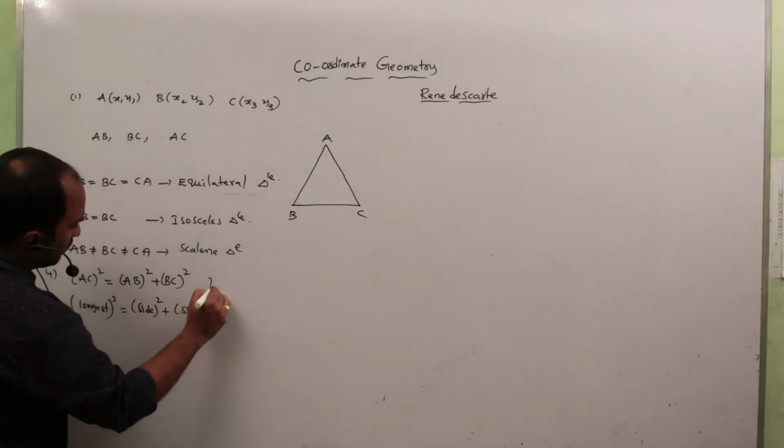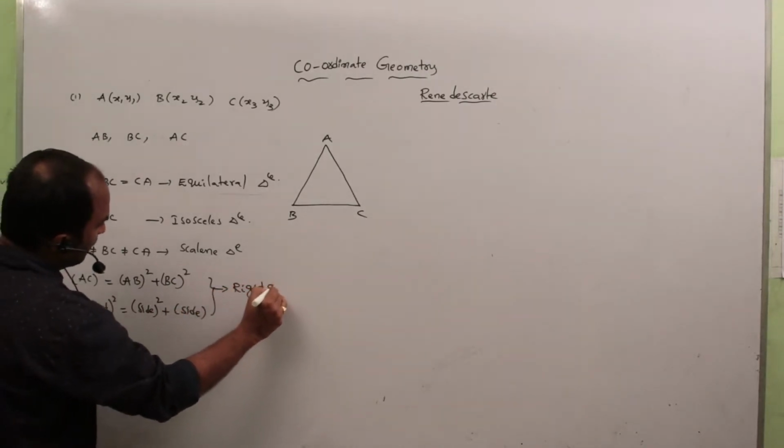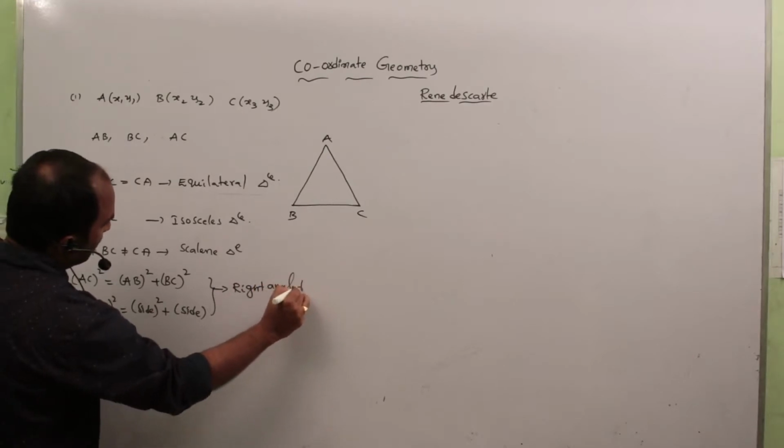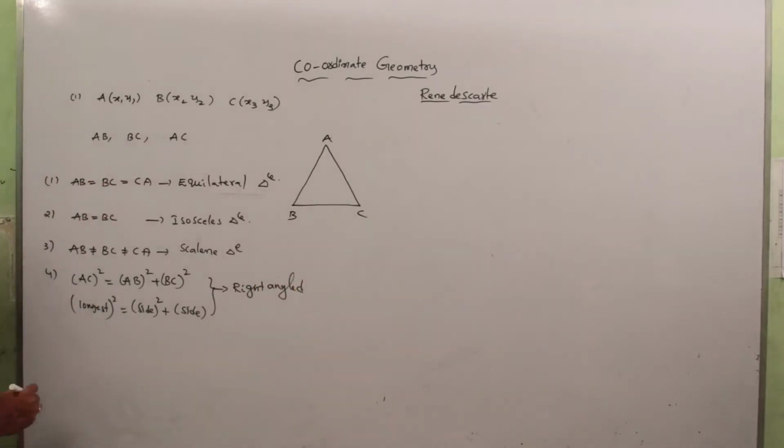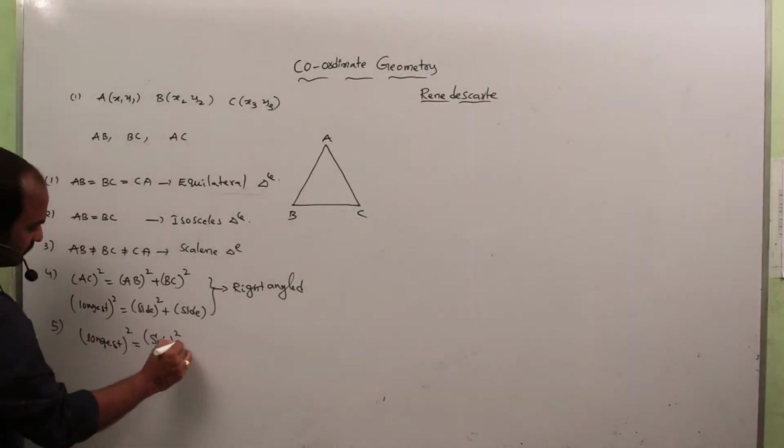Then the triangle is said to be a right angled triangle. So if we take a triangle that satisfies this condition, longest side square is equal to side square plus side square.